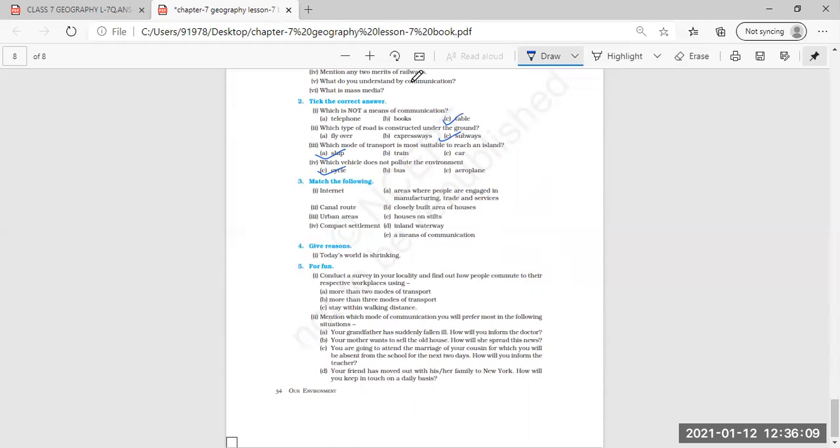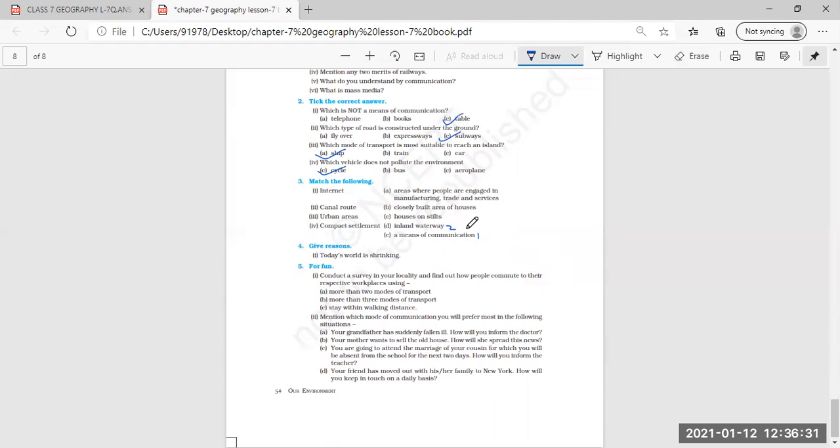Rest, very short, short, long, and give reasons, I'm going to give it to you in the PDF. You have to do it in the notebook. Then match the column. Internet. Internet is a means of communication. Mark number 1 here in the last. Then canal route, inland waterways.